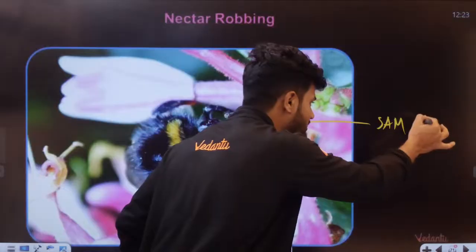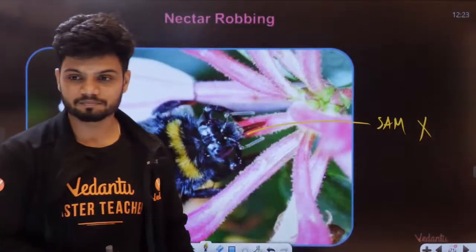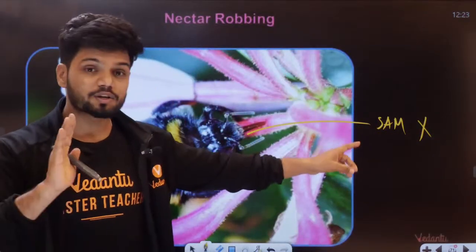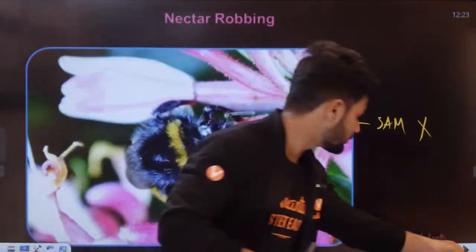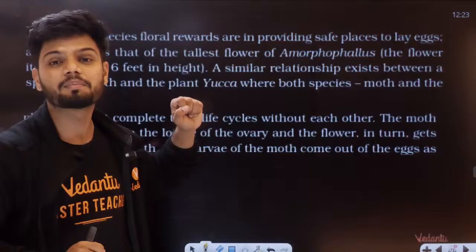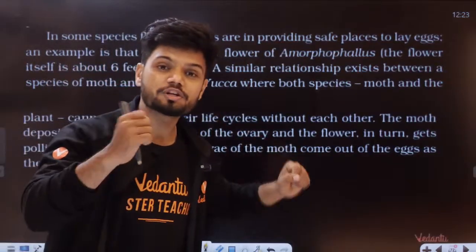They will say, please do not tell the code to Sam. And that is happening in the case of your animal kingdom. That is called mutualism.